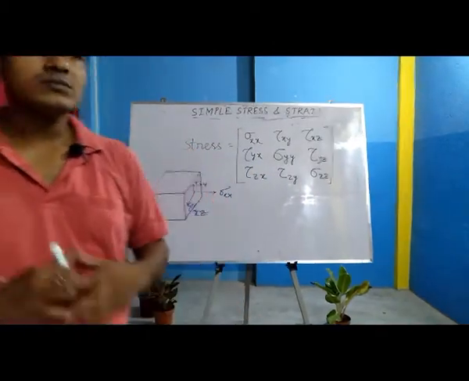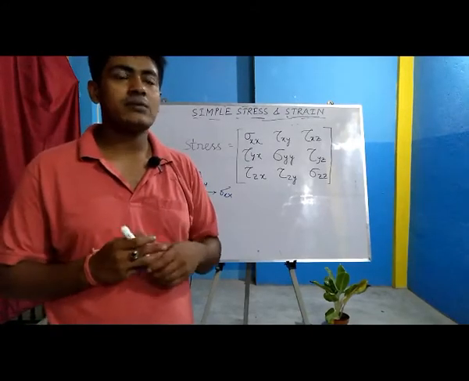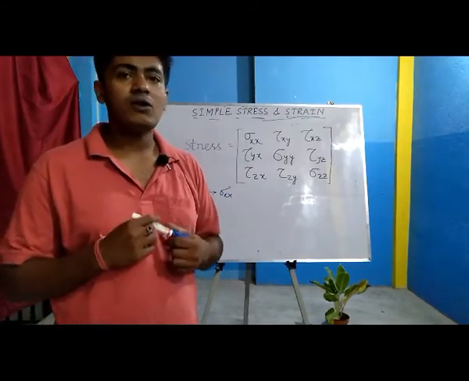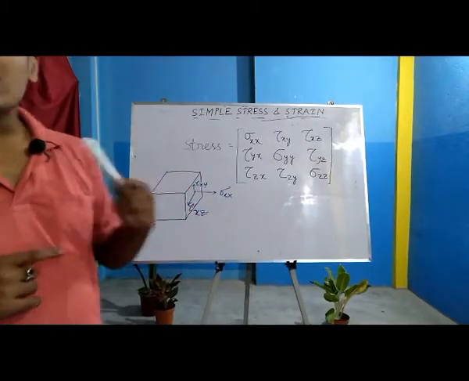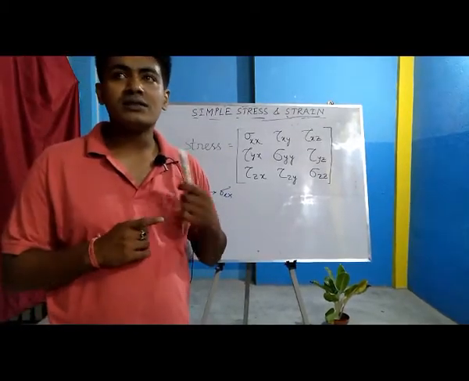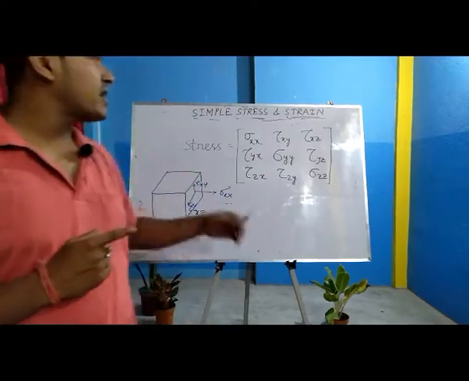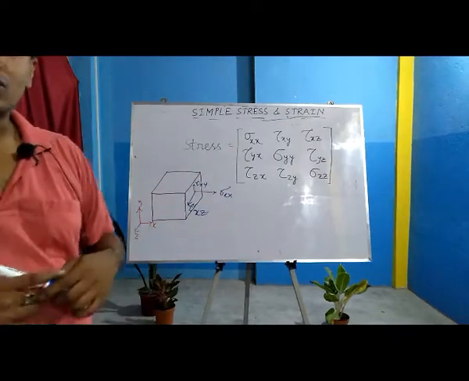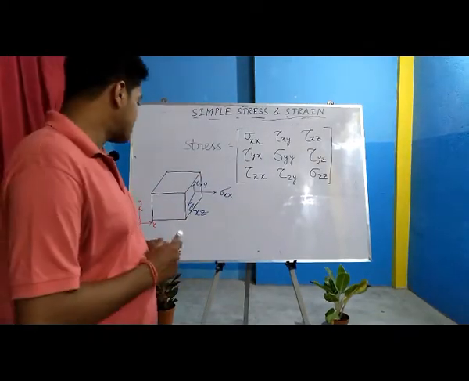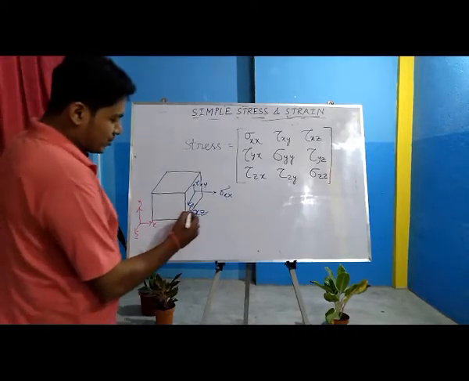As you all know, force is a vector quantity; length, width, breadth are all scalar quantities. Now stress is another unusual phenomenon which is neither a vector nor a scalar. This type of element is called a tensor. Okay, in stress, as you can see, I have used two subscripts, right?